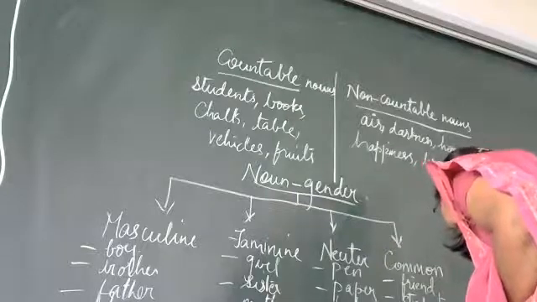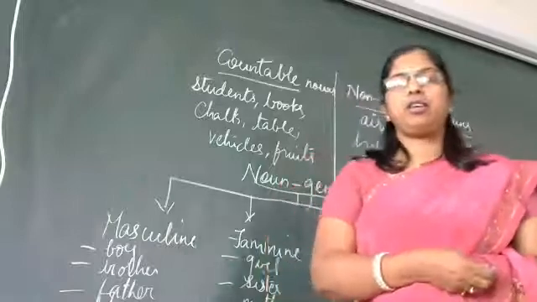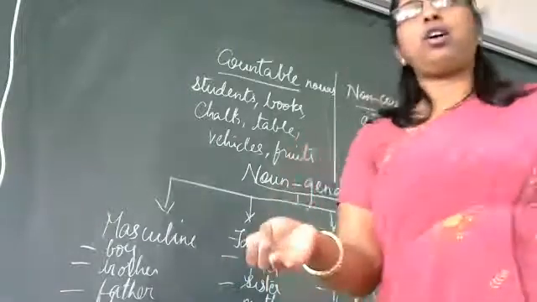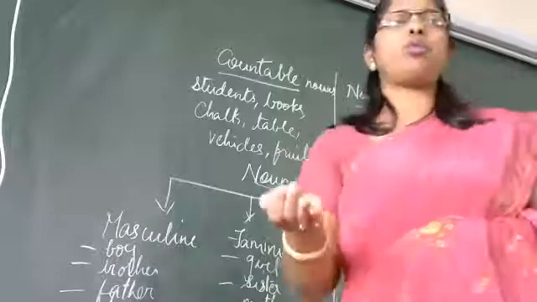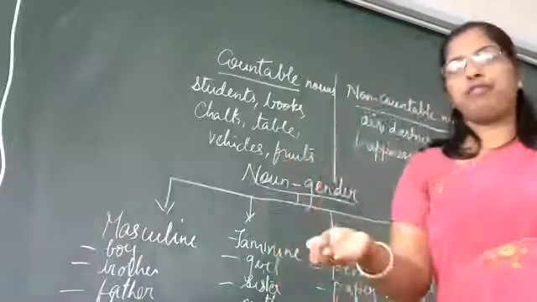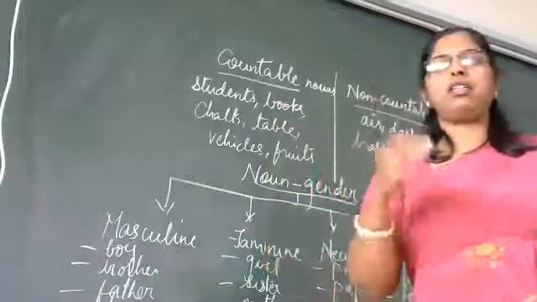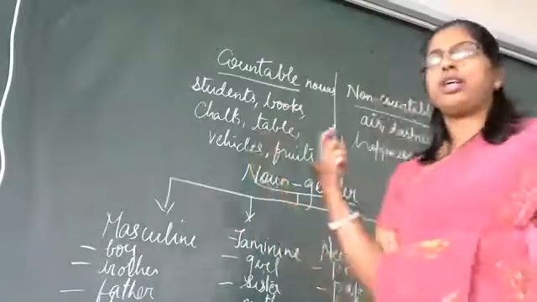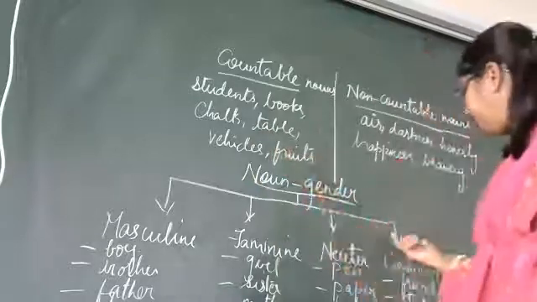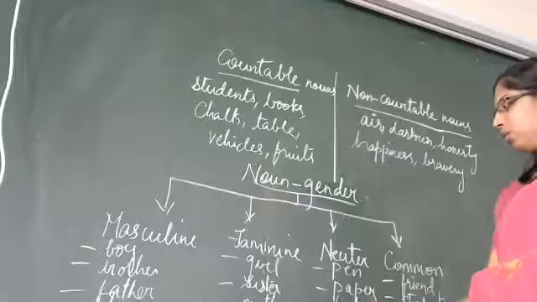Then we have child. Child can be a girl and a boy. A child is crying. Okay, you can commonly call it as a child is crying. A student is studying. Any student can be male, can be female. My cousins have come from London. It can be girl, boy, both. Got it? Your cousin sister, cousin brother. So either male, either female. It is called as a common gender.